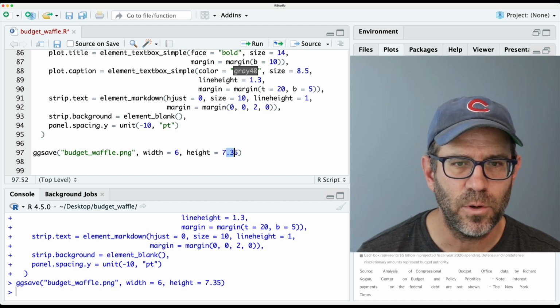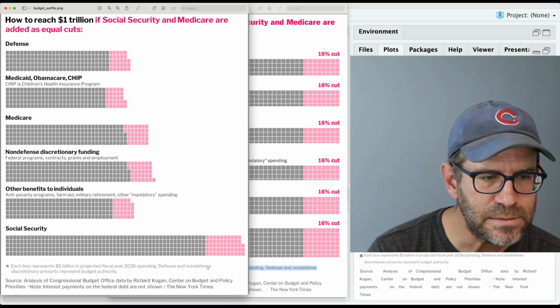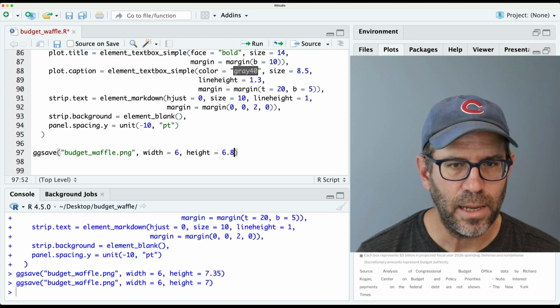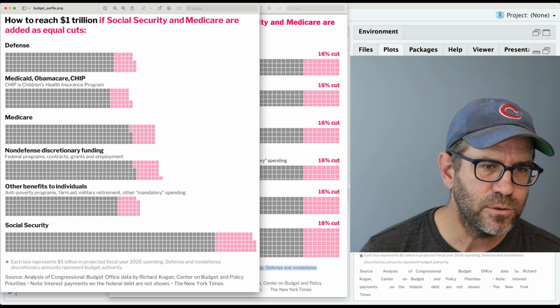So let's come back here. And so I have 7.35. What happens if I make it 7? So that brings it down, but they still seem a little bit rectangular. So let's go to like 6.8. So it's still a little rectangular. Let's go to 6.6. So those look like pretty good squares.